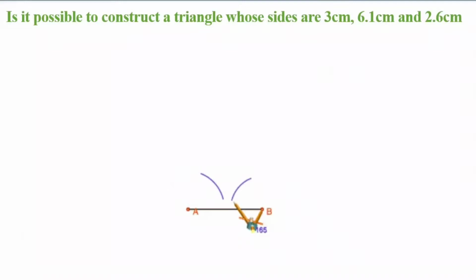I see that the arcs are not intersecting, so I'll take A as the center and radius equal to 3 centimeters, and this arc is going to be completed to form a circle of radius 3 centimeters with the center as A. Exactly the same way, I will make a circle with B as center and radius equal to 2.6 centimeters also. The second arc also I'm going to complete to get a complete circle.